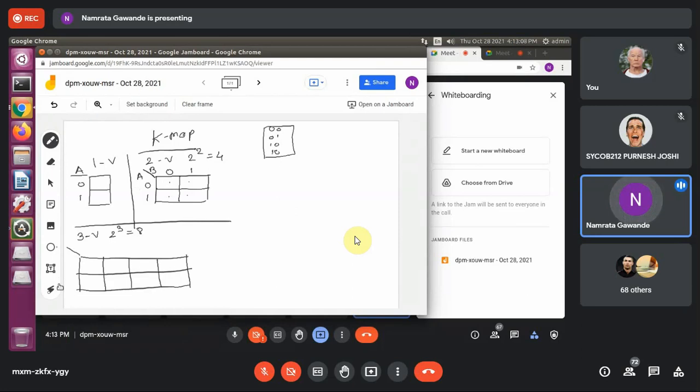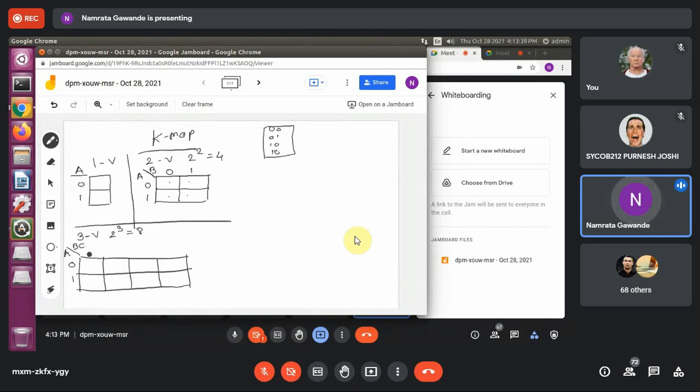Okay, if I am considering here only two rows, A representing either value 0 or 1, right? Here, these 1, 2, 3, 4, 5, 6, 7, 8, total 8 cells are there. So I am writing here B and C because this is a 3 variable K-map. I'll require 3 variables. So I have written one variable at this side, A, considering these as rows, and BC considering this as a column, right?